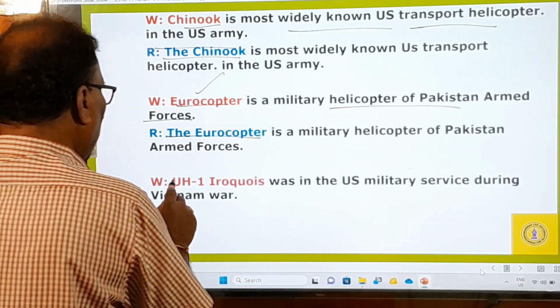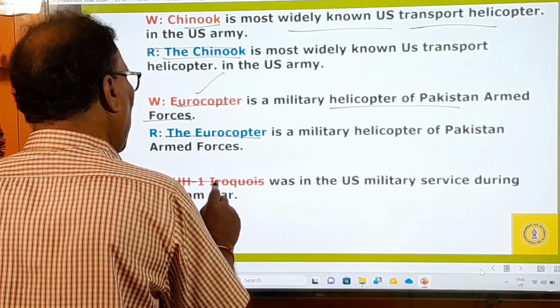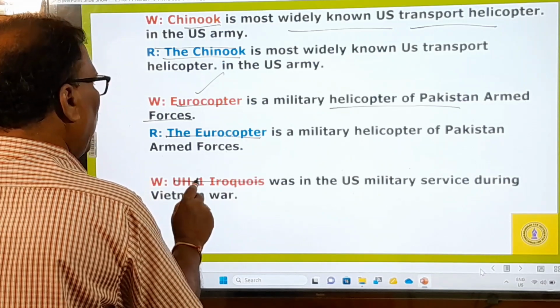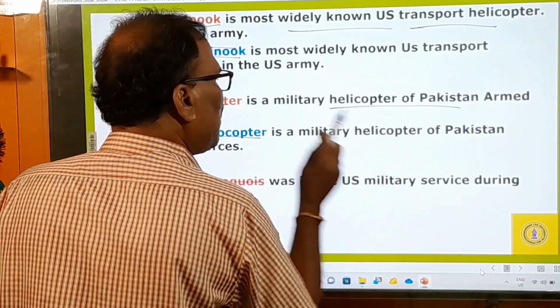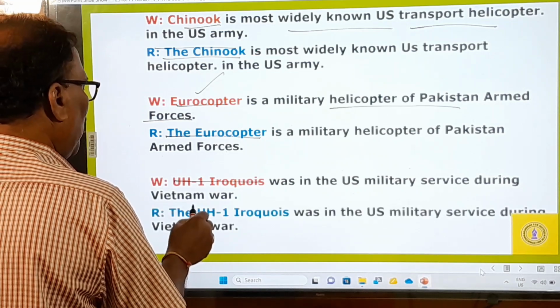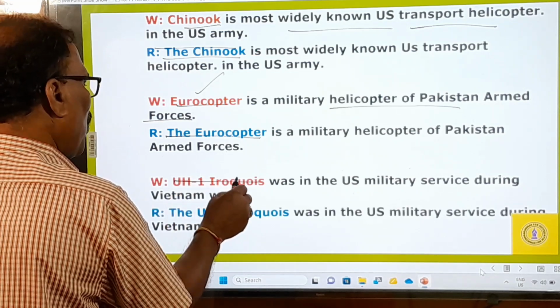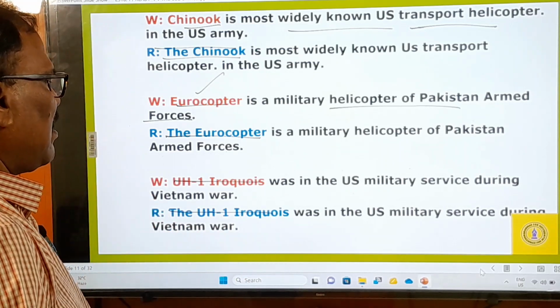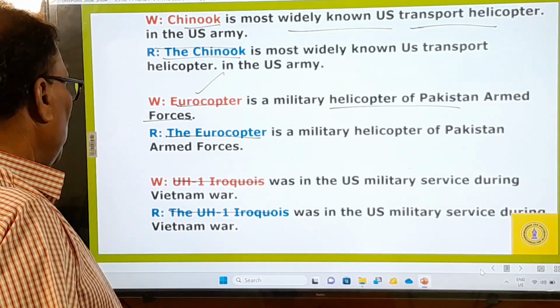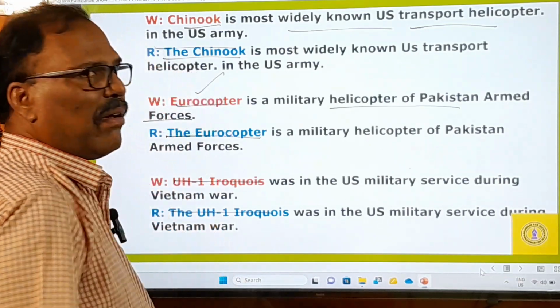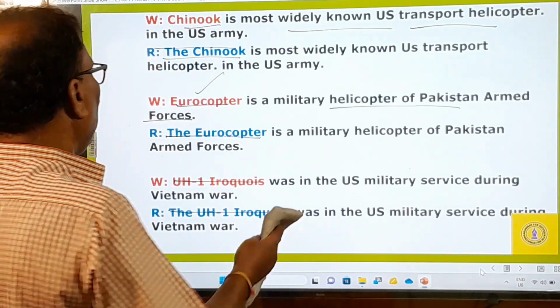And then comes the UH-1 Iroquois. The UH-1 Iroquois was in the US military service during the Vietnam War. So you cannot simply say UH-1 Iroquois. You have to say the UH-1 Iroquois was in the US military service during the Vietnam War. So in this way, before the names of the helicopters, we must use the definite article.